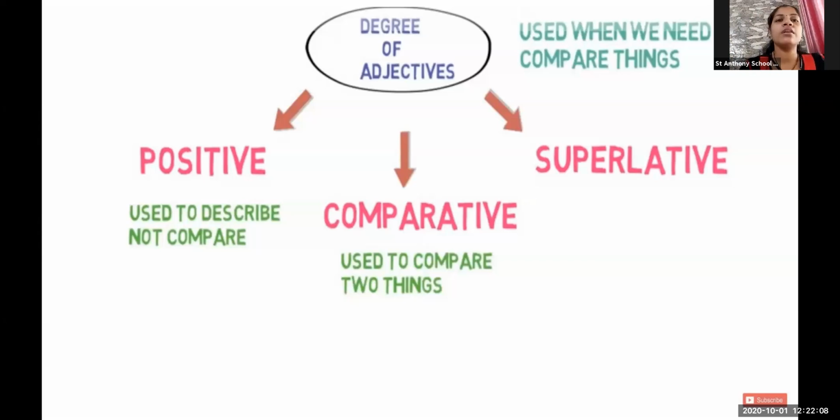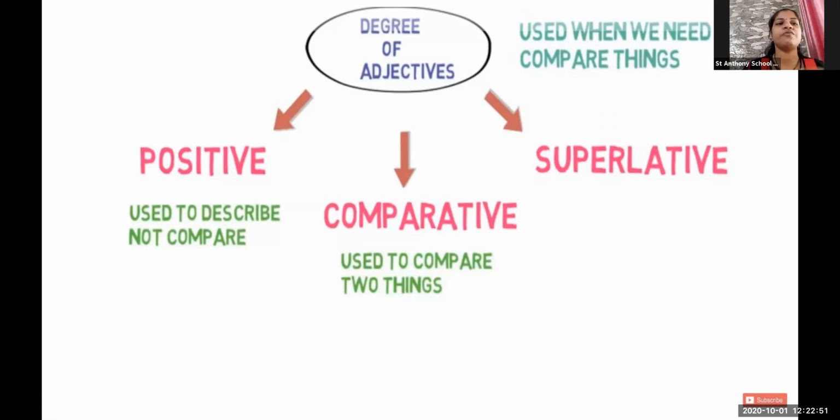But in the third, we do have a comparison, that is our superlative degree. In that superlative degree, we use it when we need to compare things. In this we are also comparing things, but not within the two. We are not comparing only two things, but one versus so many. I'm going to compare one thing with lots of things, not with one. That is called a superlative degree. On the highest point, I keep on describing. That is called the superlative degree.